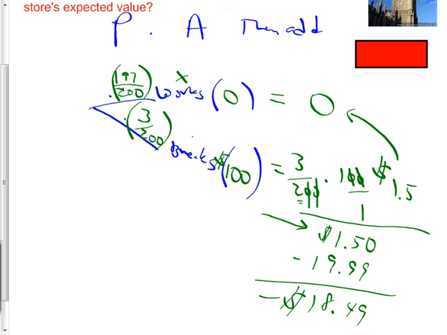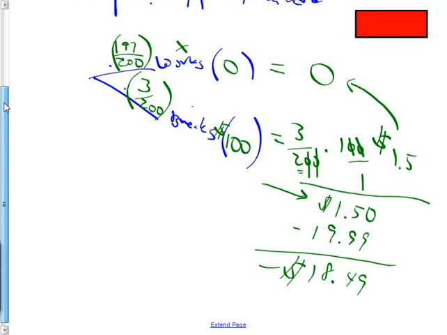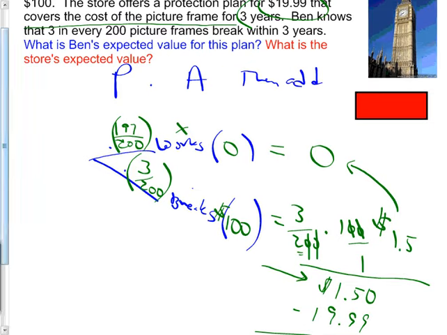The store. Okay, so it depends on what the problem says. Let's see what the problem says. What is the store's expected value? Your expected value is what we always figure out to start with. Did you notice that in the directions here? It says, what's the store's expected value? So you've got to be careful. The store is going to make money. You are going to lose money. Good catch, Mr. B.